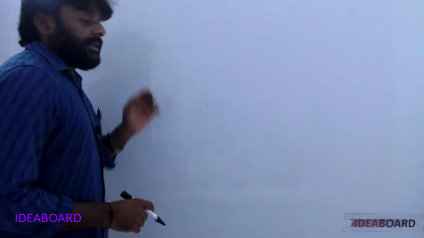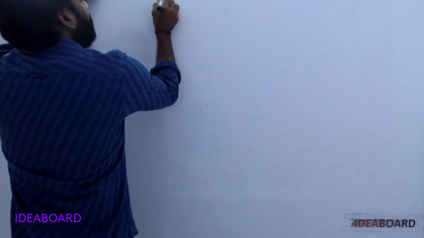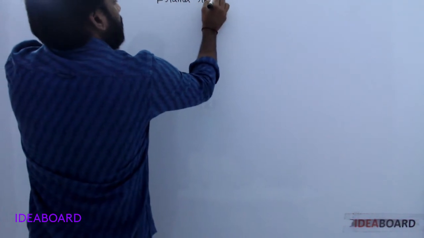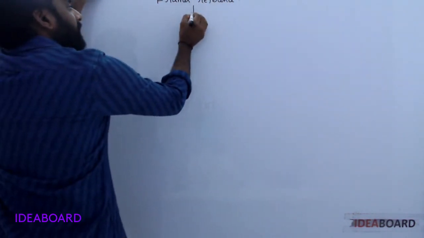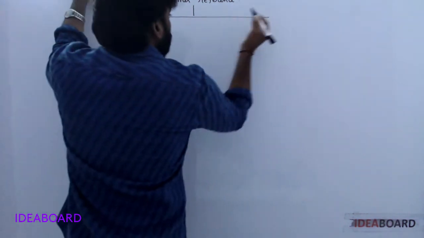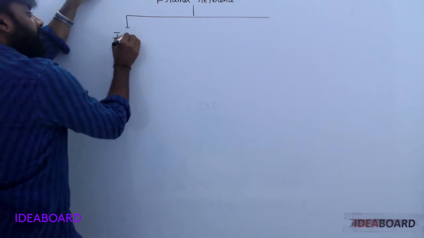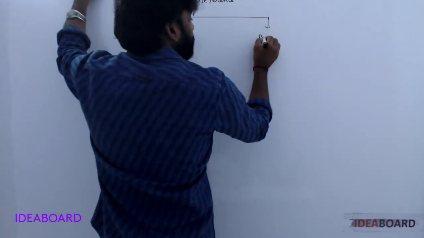Hi students, in laws of motion, the next topic is frames of reference. There are two types: one is inertial frames and the second one is non-inertial.